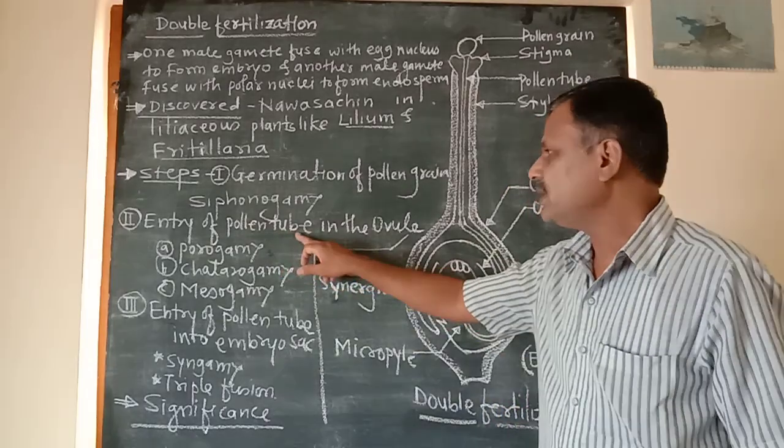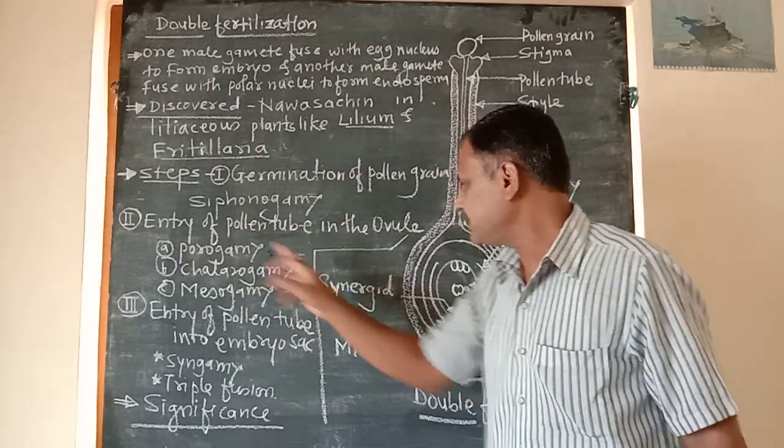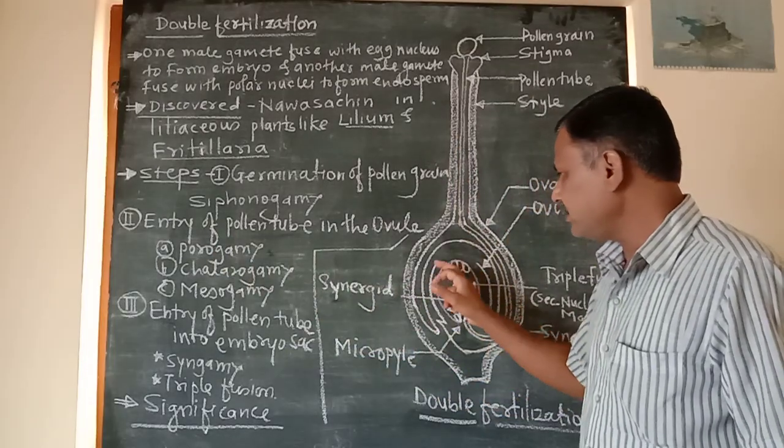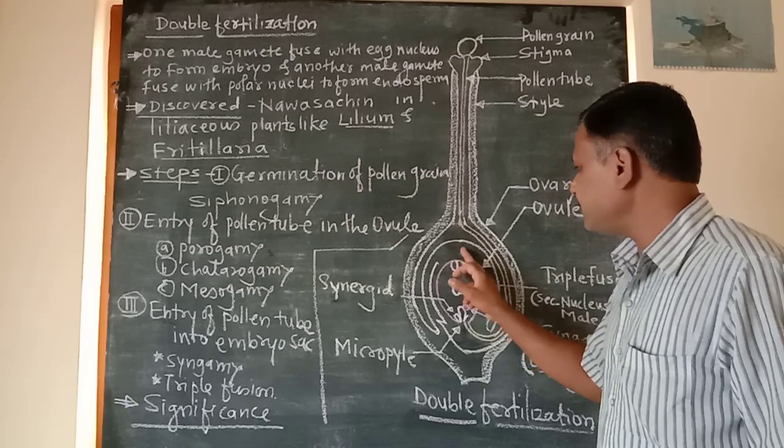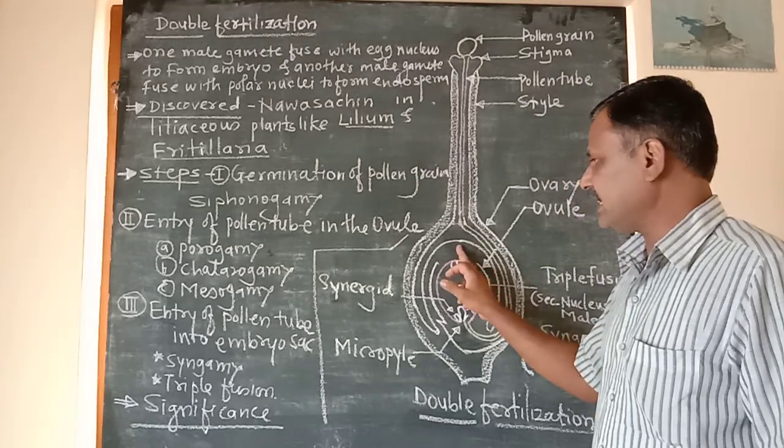When the pollen tube enters into the ovule through the chalaza, this is the chalazal portion, the process is called chalazogamy.